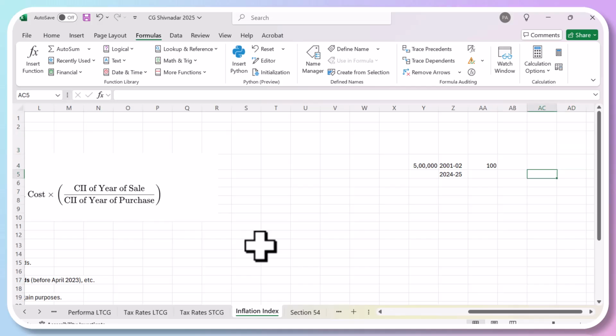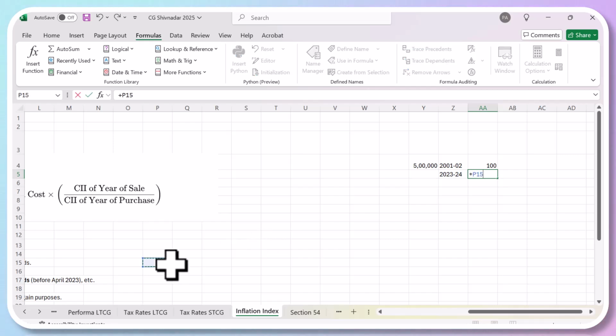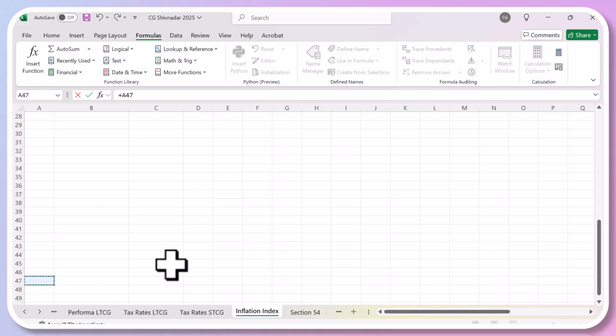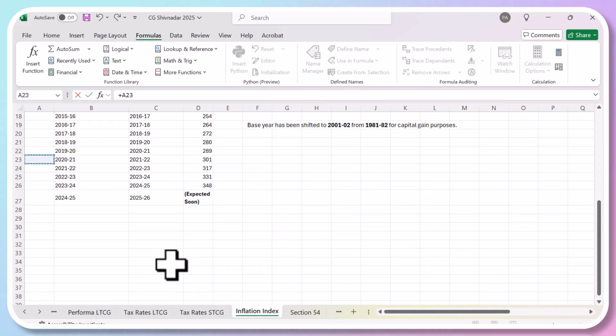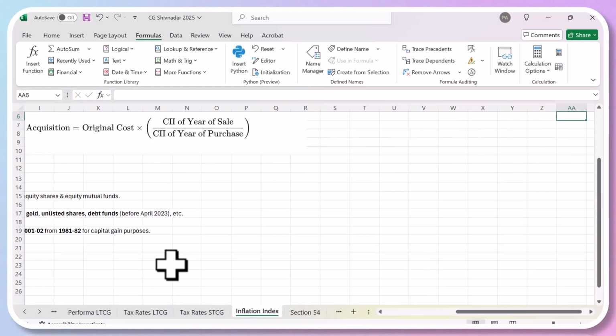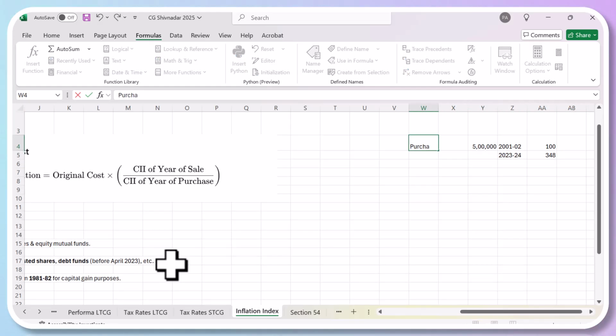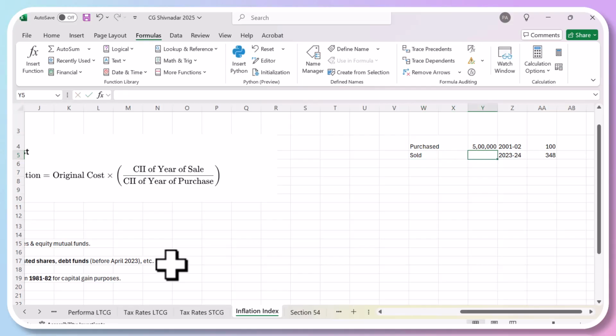That time the index was 348. So you purchased this land in 2001-02 and you sold in 2023-24 for, say, 25 lakhs.